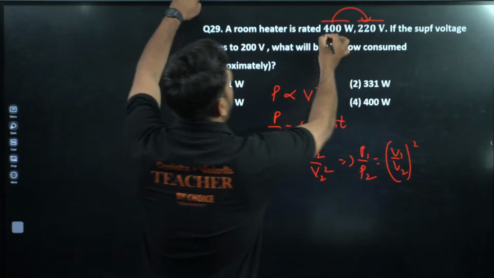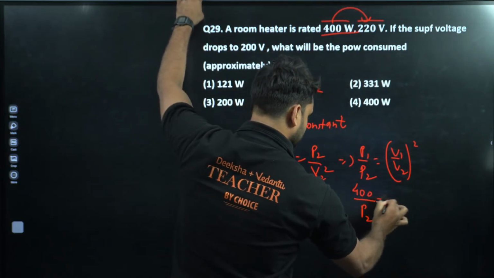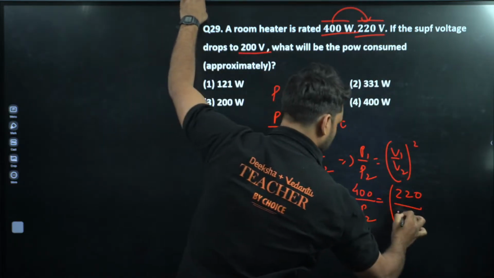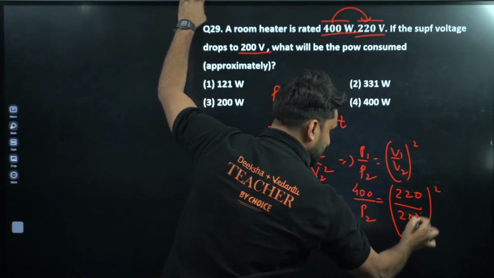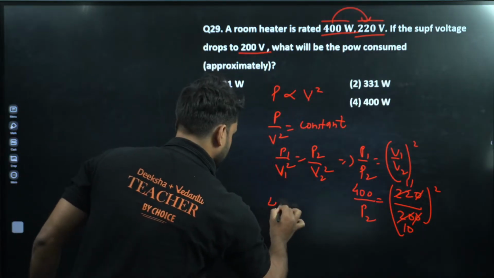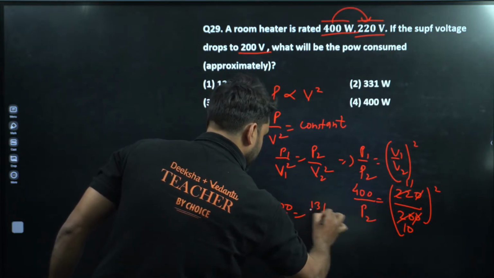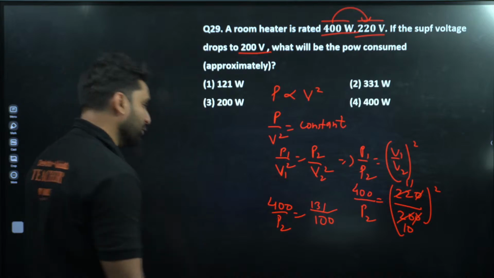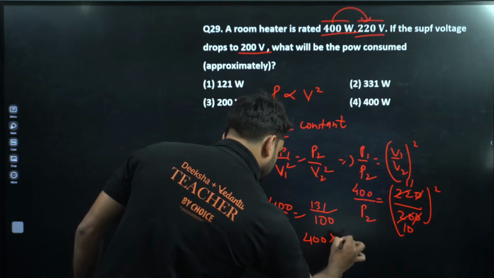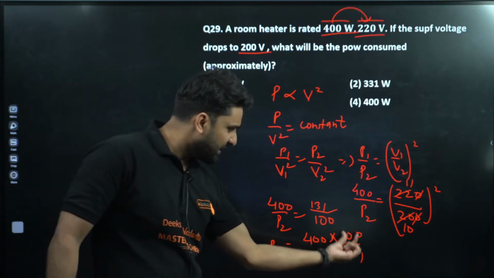Now, when the power is 400, we want to calculate P2. V1 is equal to 220 volt, and this is dropped by 200 volt, whole square. The zeros cancel, the 11s cancel, and this is 10. So we have 400 divided by P2 is equal to 11 square, which is 121, over 100. So what will be P2? P2 will be equal to 400 into 100 by 121. Now you don't require to solve it further.